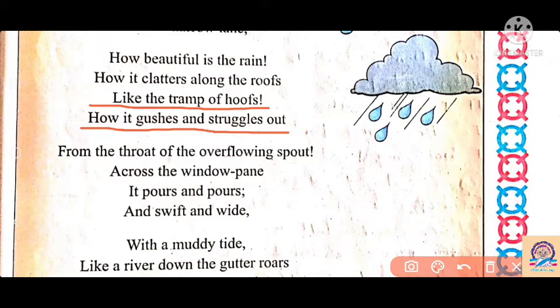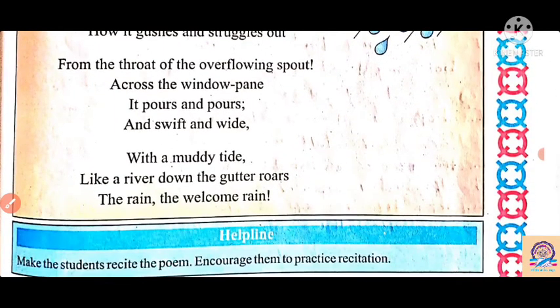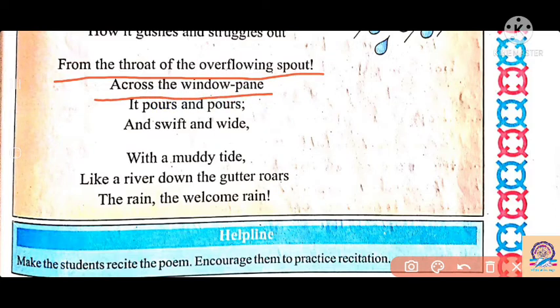So it produced different sounds here, and we enjoy the rain from the sky, from the throat of the overflowing spout across the window pane. When it comes down, we are in our house. The flow of water is touching the window pane, and the sprinkles of water come out near the window.